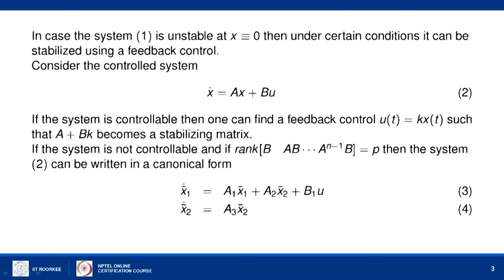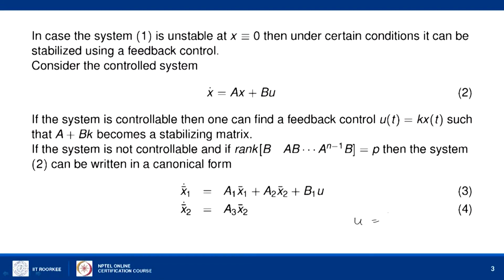So, now this equation 3 can be stabilized using a suitable feedback control, because the condition of controllability is valid for the system 3, and using the previous procedure we can find a K matrix.